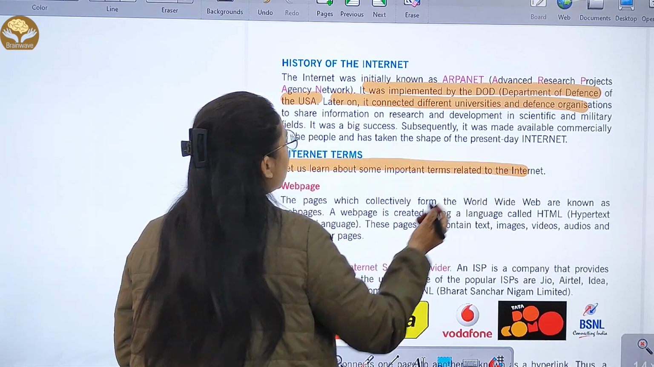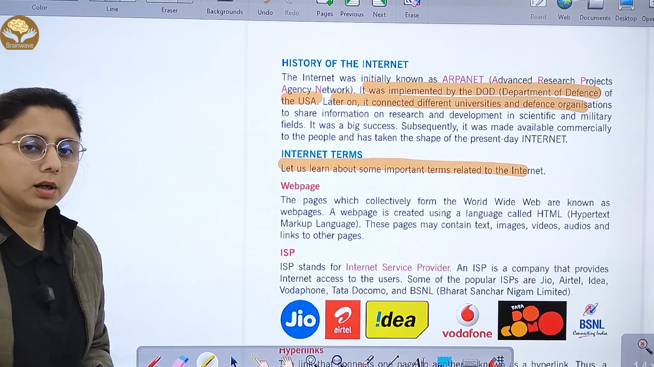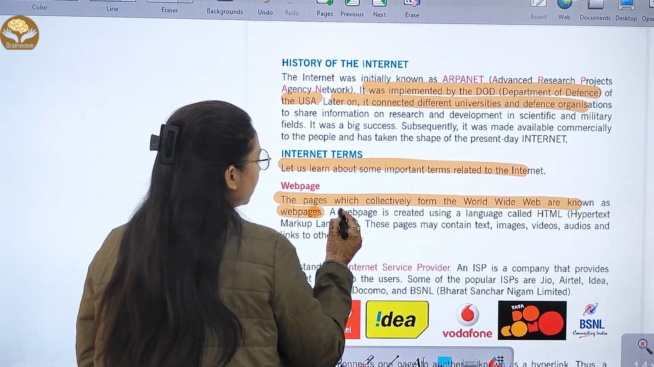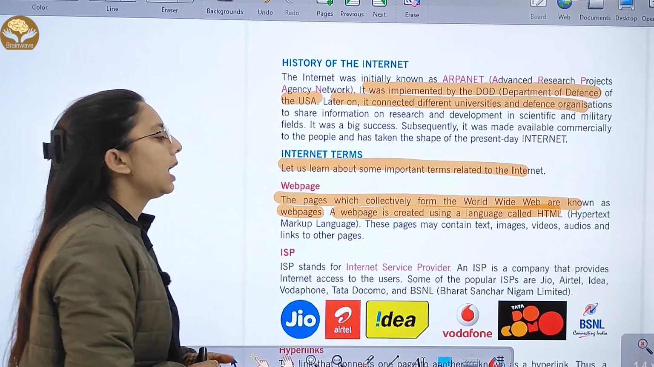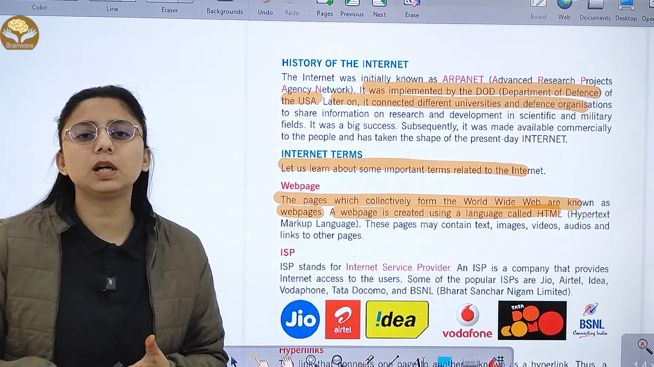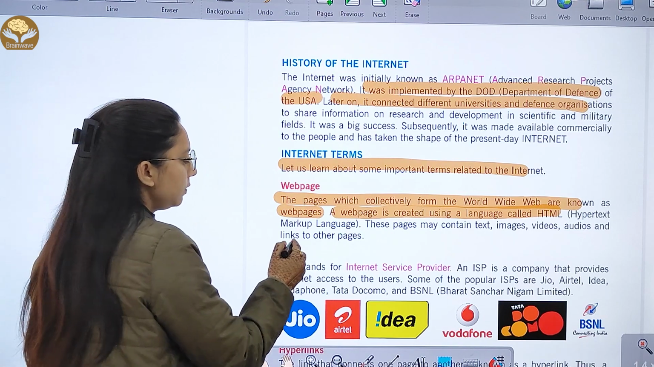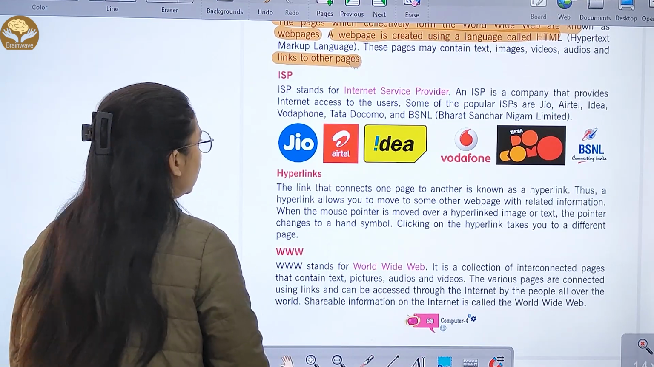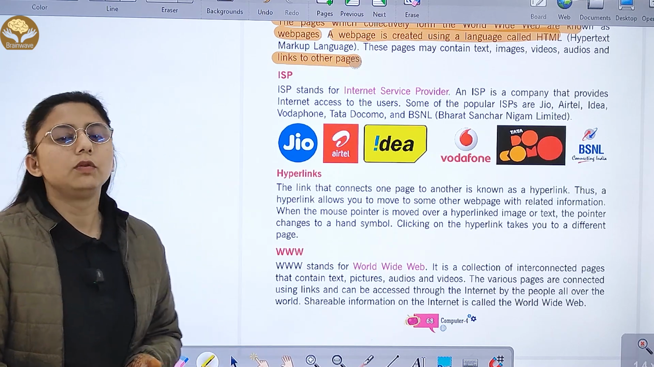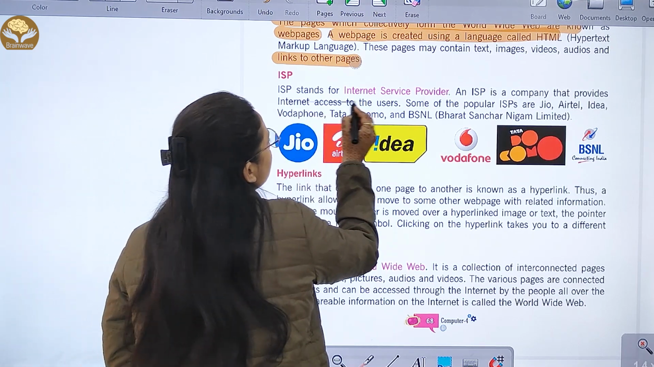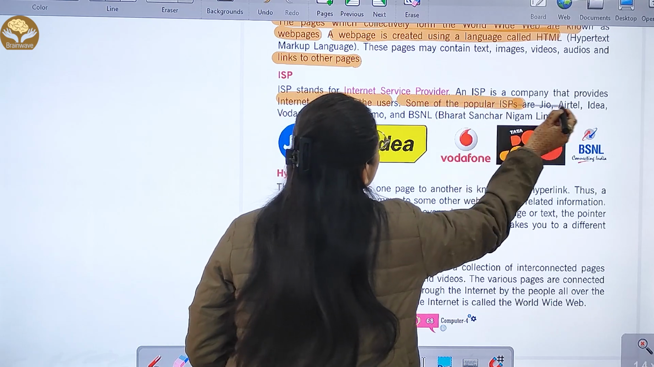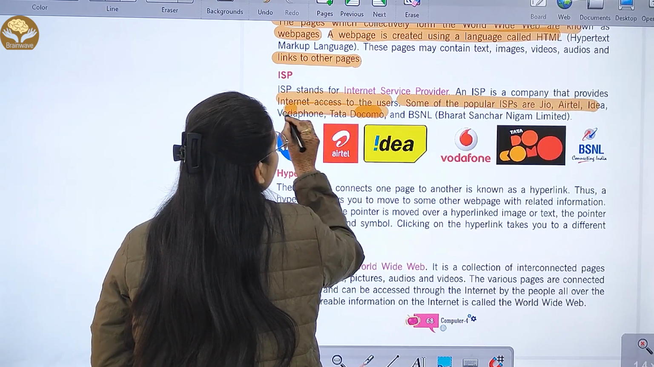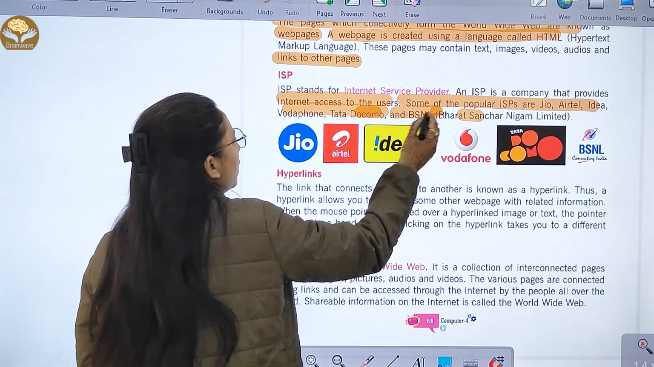Internet terms. Let's learn about some important terms related to the internet. Web pages collectively form the World Wide Web. They are created using a language called HTML, and these pages may contain text, images, videos, audios. Then we have ISP, which stands for Internet Service Provider. It is a company that provides internet access to the user. Some of the popular ISPs are Jio, Airtel, Idea, Vodafone, Tata Docomo, BSNL.